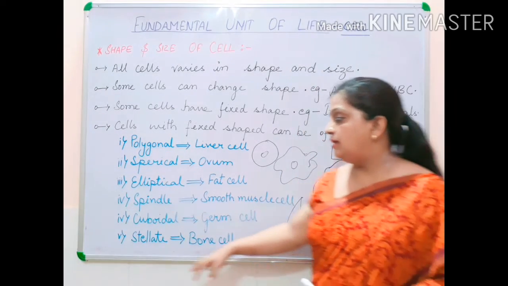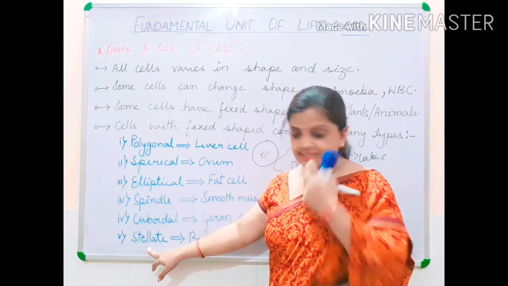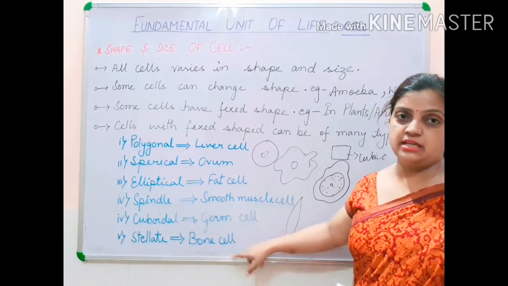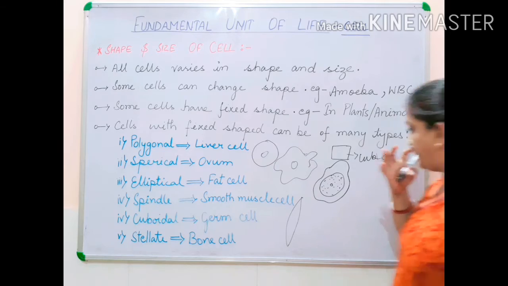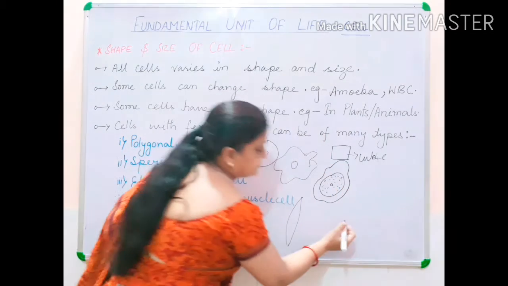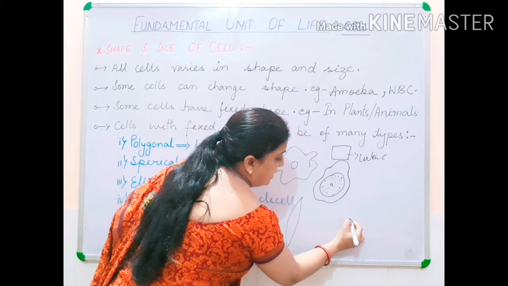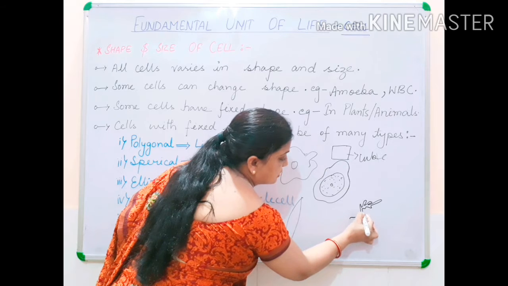Now children, another example of a different shape of cell is stellate, and it is your bone cell. Now what is the shape of bone cell? Children, if I draw here, this is a nucleus, and then the shape may move like a multiple star-like structure like this.